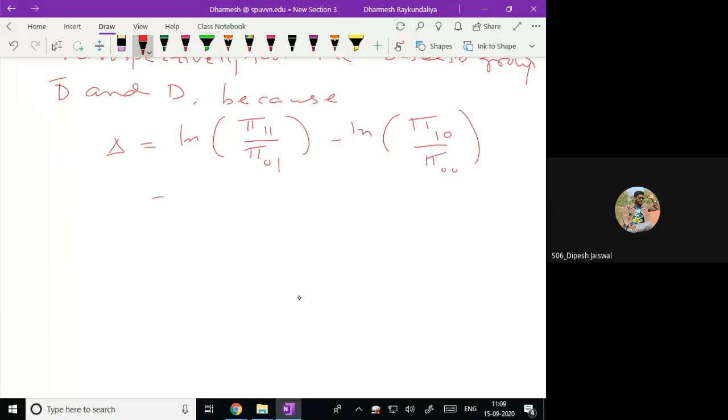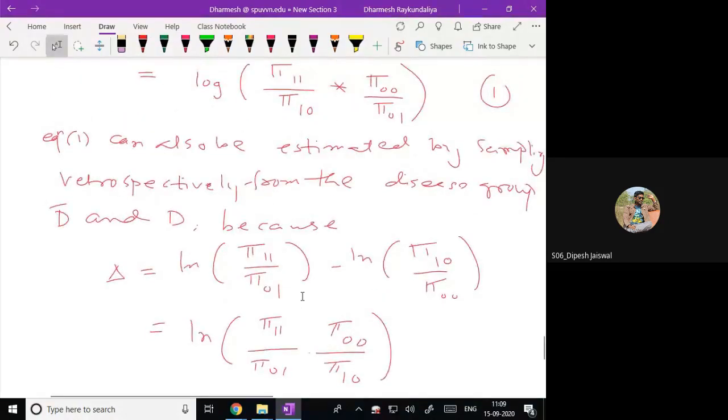So what will you get? It is ln of pi 1 1 into pi 0 0 upon pi 0 1 into pi 1 0. Now look at equations 1 and 2, whether they are the same. See, this is and this is. Both are the same.